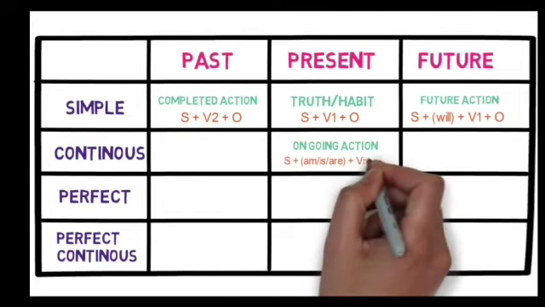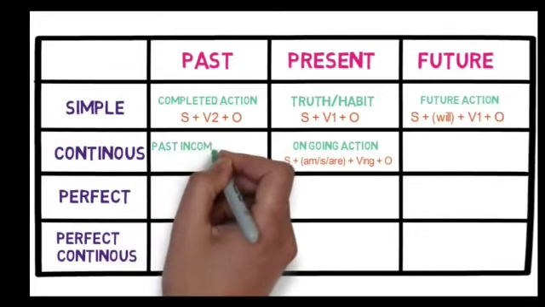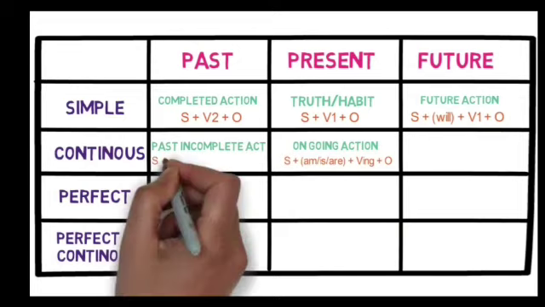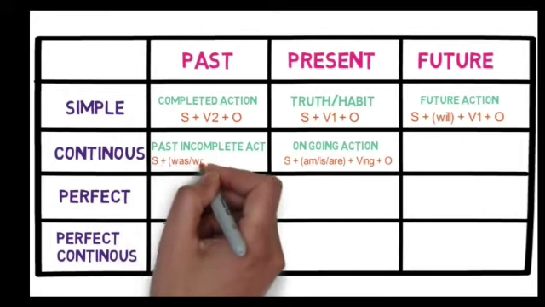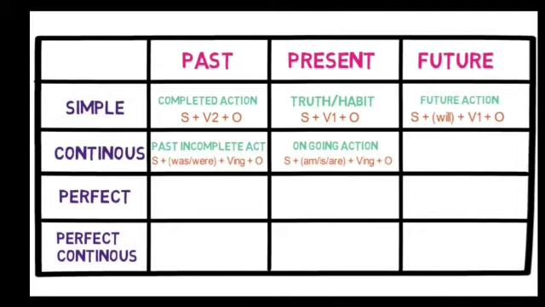Now second is present continuous. Present continuous means the ongoing action. When the action is going on, then it is called present continuous. In this we are using subject, is, am, are, verb first form plus ing, and object. In the past what are we using?